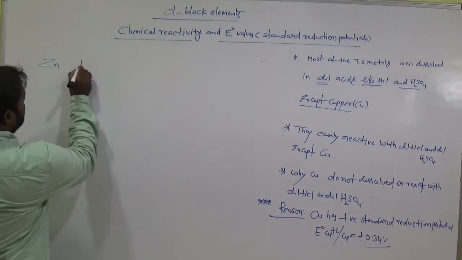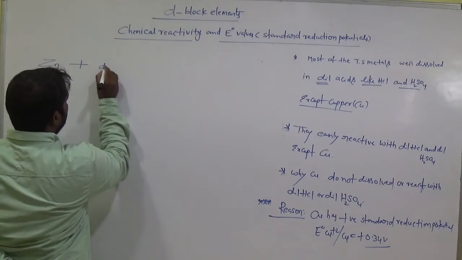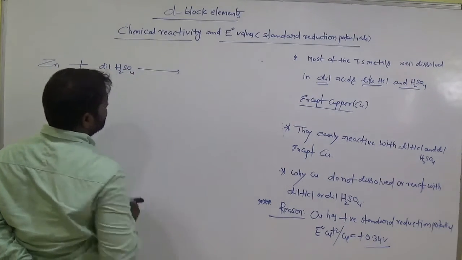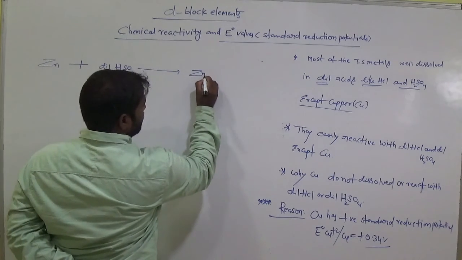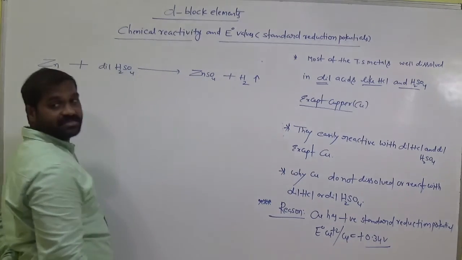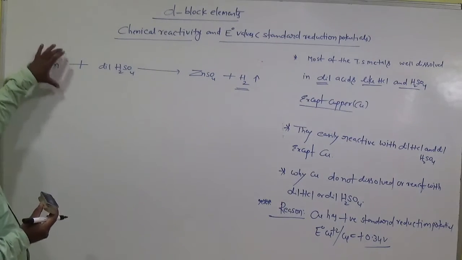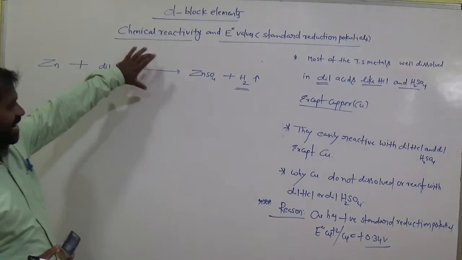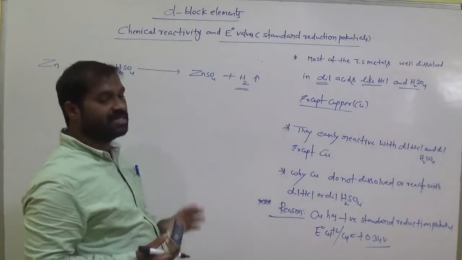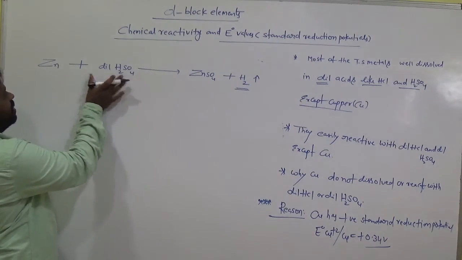This is zinc. Interaction with dilute H2SO4 gives zinc sulfate and hydrogen gas. This is very, very important. That means zinc dissolves in dilute H2SO4 and liberates hydrogen gas. It releases the hydrogen gas. So if we observe one thing here, this dilute H2SO4 and this zinc.